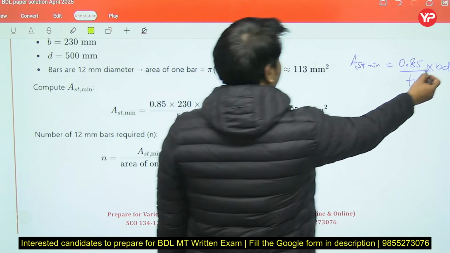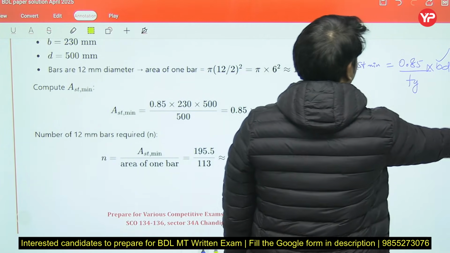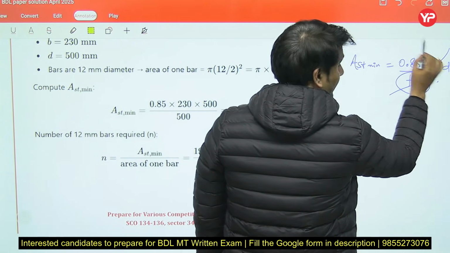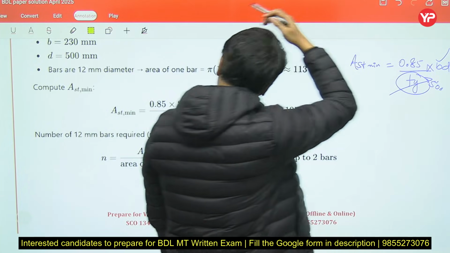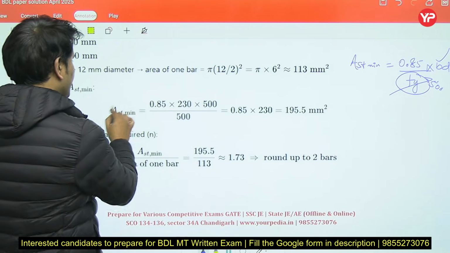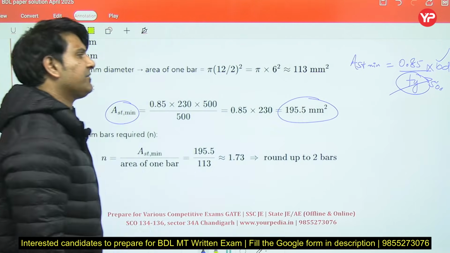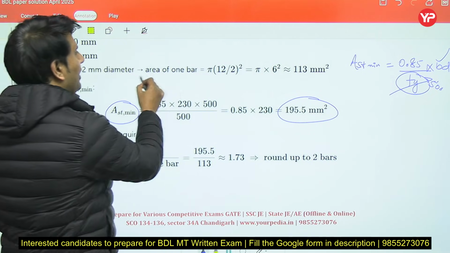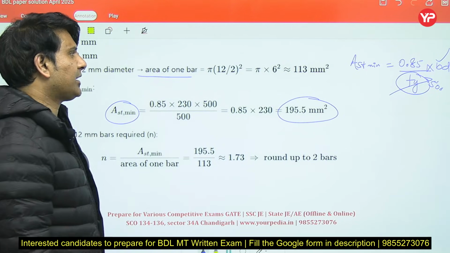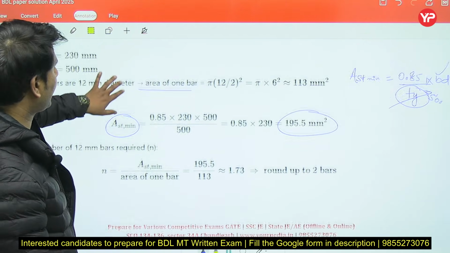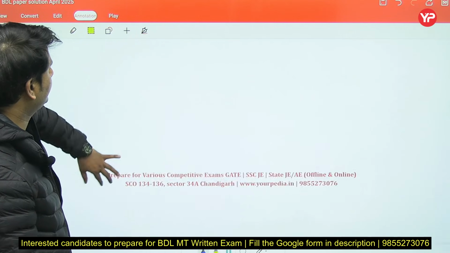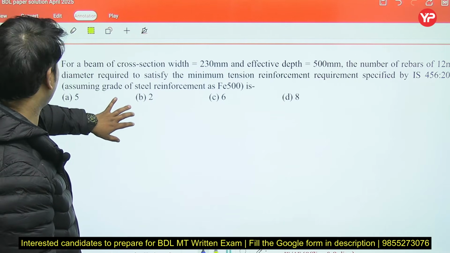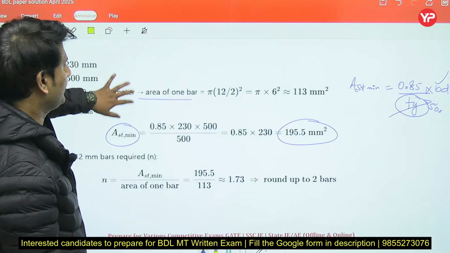So they have given the b, width of the beam section, effective depth of the beam section, Fy grade they have given Fe 500. So we'll put 500 over here and you will get the minimum area of steel equal to 195.5 mm square. Now the area of one bar, they have given the diameter of one bar 12 mm. I think they have given diameter, right? Yes, diameter, number of rebar 12 mm diameter.